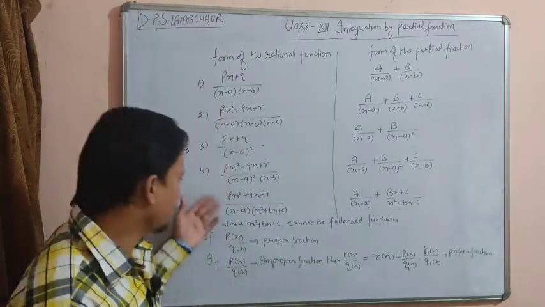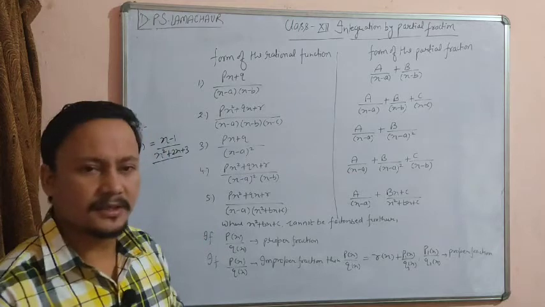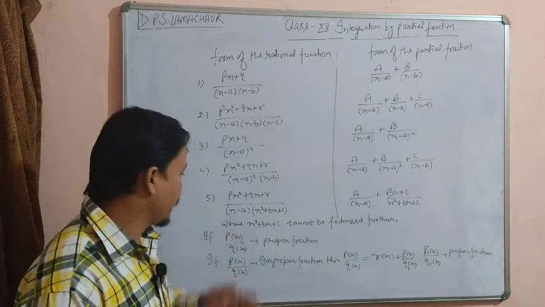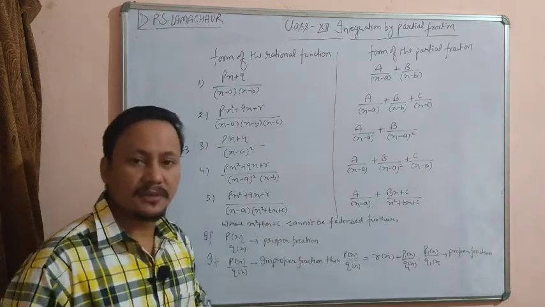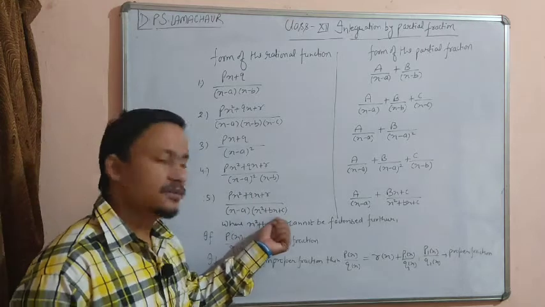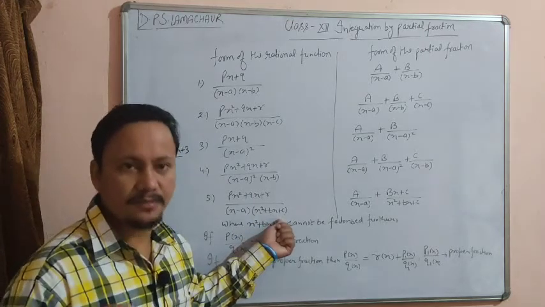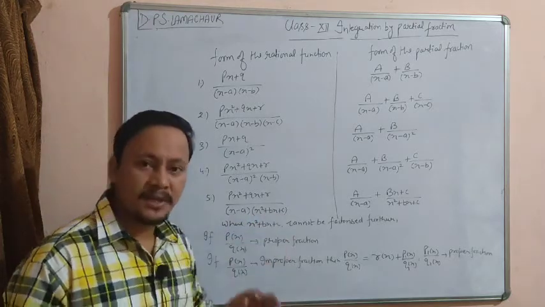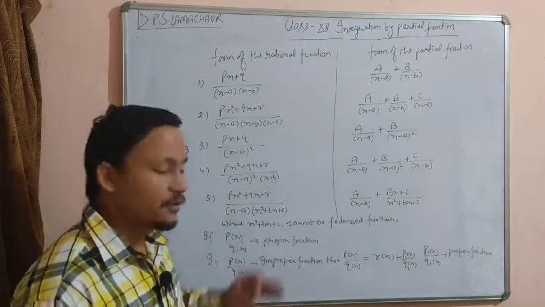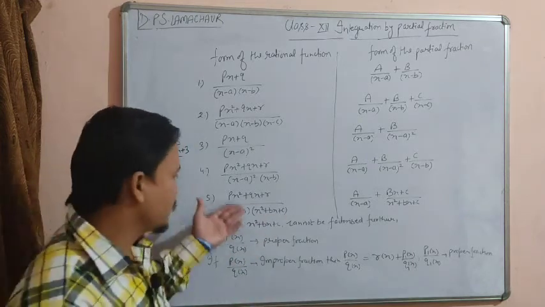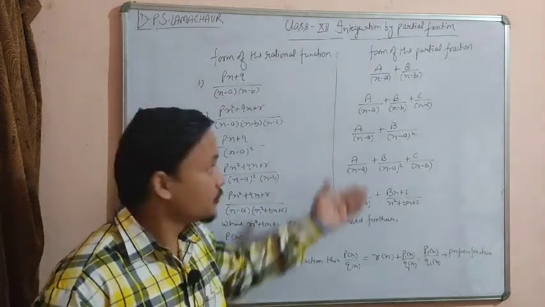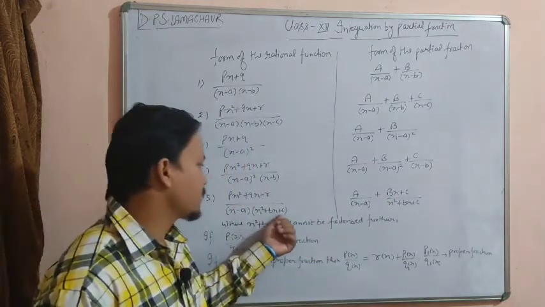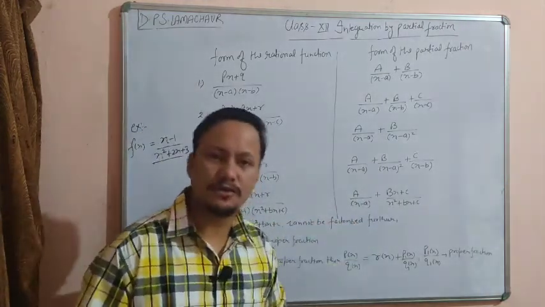And the fifth condition: if we are given a function to integrate in the form of (px square plus qx plus r) divided by (x minus a) multiplied with (x square plus bx plus c), where this quadratic polynomial cannot be factorized further, then this kind of function can be broken into partial fractions like A upon x minus a plus (Bx plus C) upon (x square plus bx plus c), where Bx plus C is a linear expression in x.